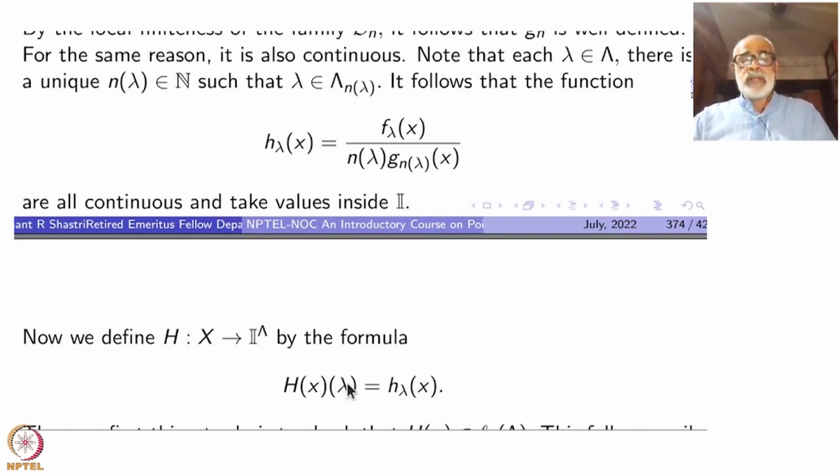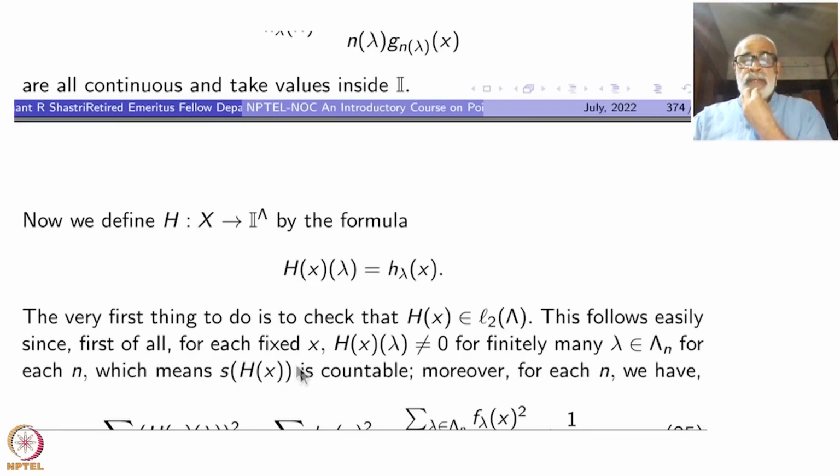Hx is a function from lambda to I, so its lambda-th value, you can think of the function or you can think of it as an element in the product, so its lambda-th coordinate, either way it is h lambda of x. By the very definition, if you take the product topology, it would be continuous. Okay, the very first thing to do is check that h lambda is, first of all, you have defined it as an element of R raised to lambda, but I want it to be inside L2 of lambda. L2 of lambda is a subspace of R raised to lambda. This is an element of R raised to lambda.